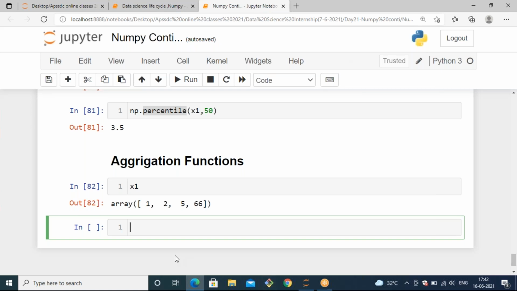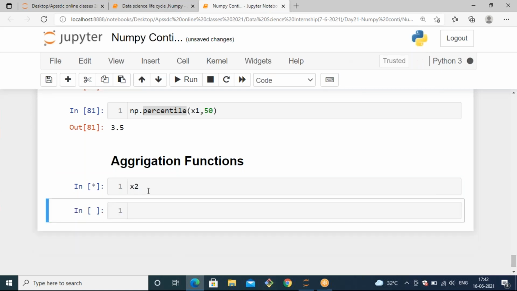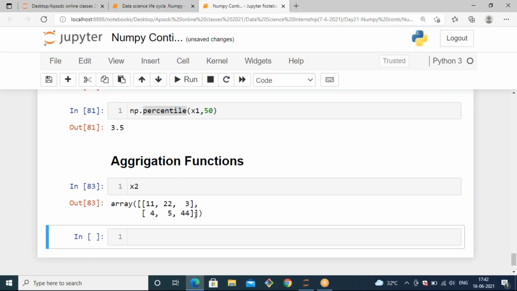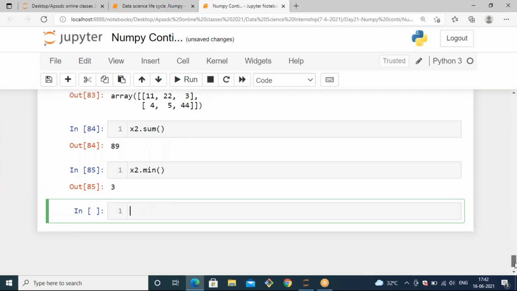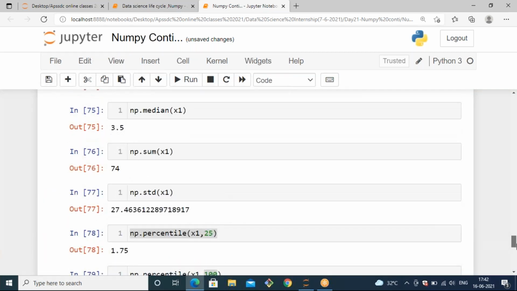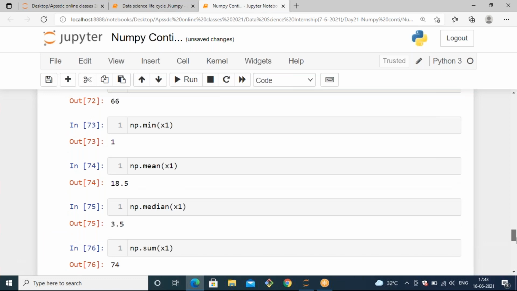For that, let's take a two-dimension array x2. I have a two-dimension array like this, and out of this, if I want to find the sum, it will give the sum. So x2 dot min and max. In the statistical functions, we have already calculated the minimum and maximum values.